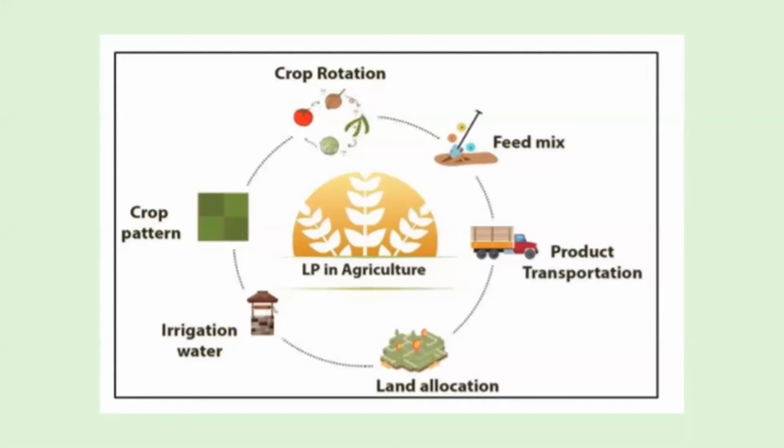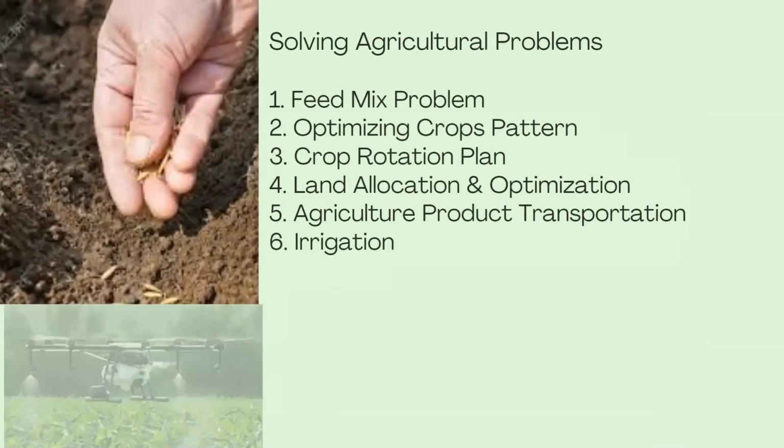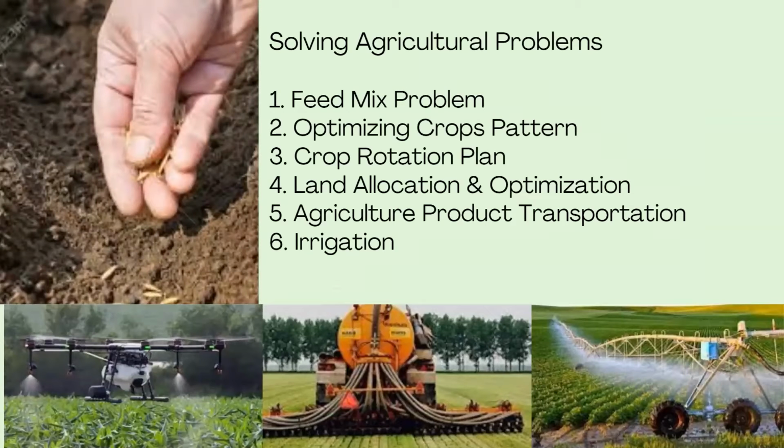Okay, so let's see all these one by one. In agricultural issues, all these are resolved through linear programming. So the first one is the feed mix problem. What do you mean by this feed mix problem? For giving the feeds, there are some criteria which we need to satisfy. There will be some nutritional requirements, some energy requirements. All these we need to satisfy. So the linear programming model will formulate the feed mixes. It should satisfy minimum cost, it should satisfy the energy, and it should satisfy the nutritional requirements and everything.